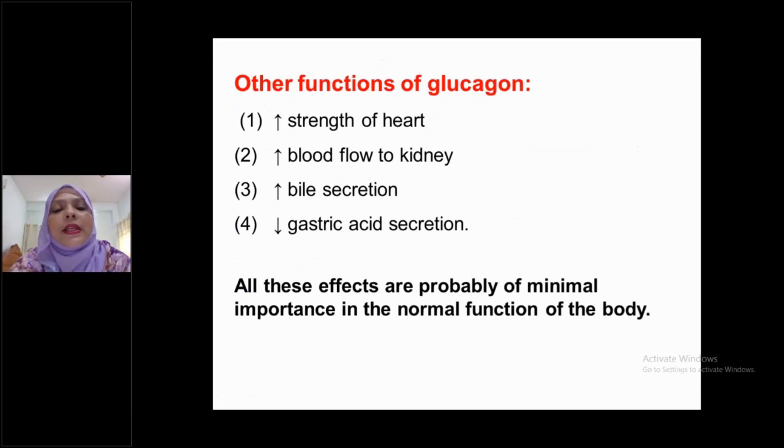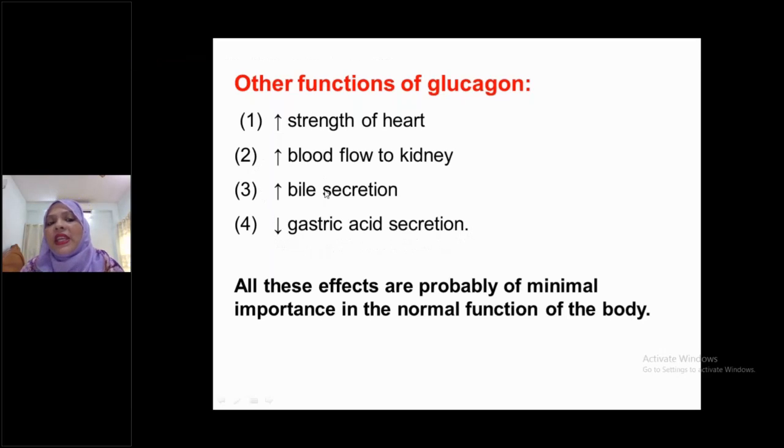It is also very important for your MCQ exam. Other functions of glucagon: it increases strength of the heart, it increases blood flow to kidney, it increases bile secretion, it decreases gastric acid secretion. Several times this question came in your written exam and MCQ exam. Glucagon inhibits gastric acid secretion. This is a very important point. Glucagon inhibits or decreases gastric acid secretion.